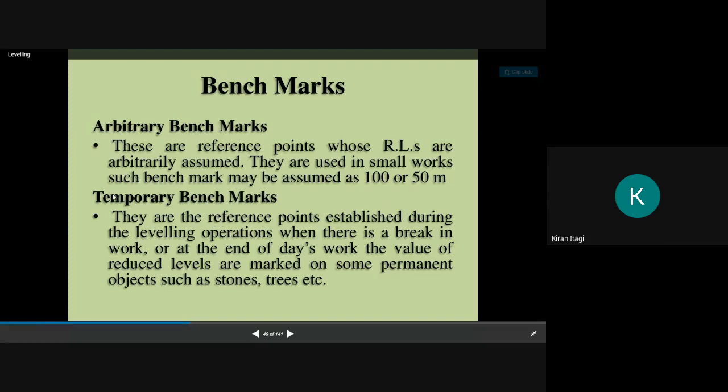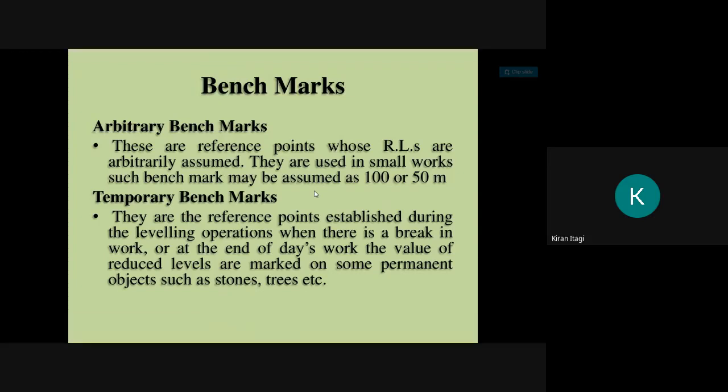Temporary benchmarks are reference points established during the leveling operation when there is a break in work, or at the end of the day's work. The value of the reduced level is marked on some permanent objects such as stones, trees, etc. While I'm doing the surveying, I will be carrying the levels from one end to the other end, but it is not possible for me to complete in a single day.